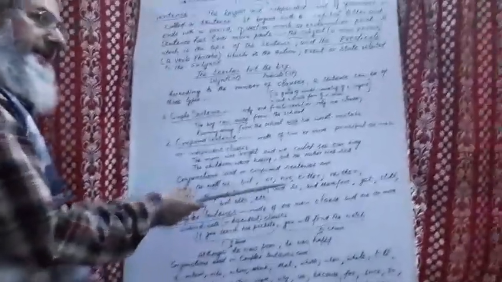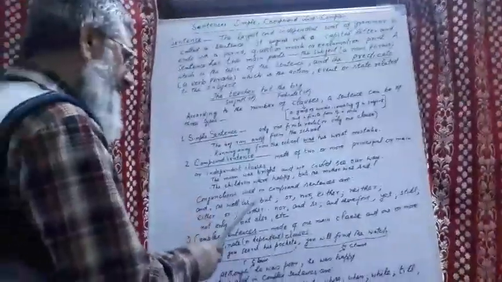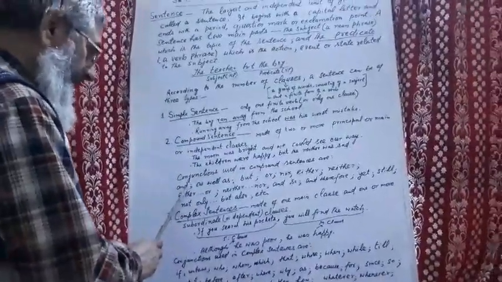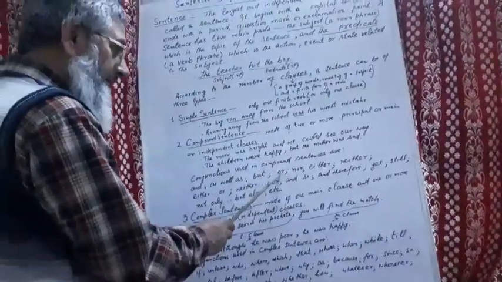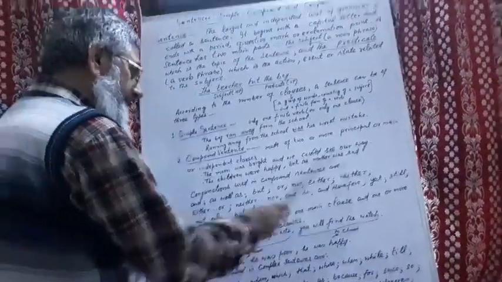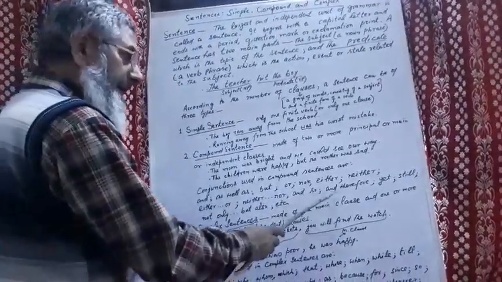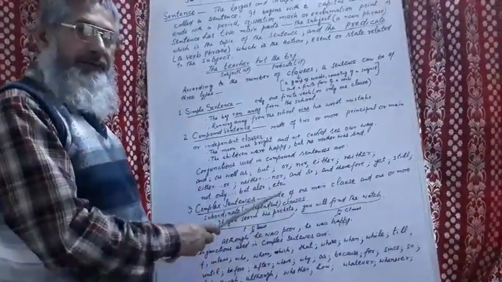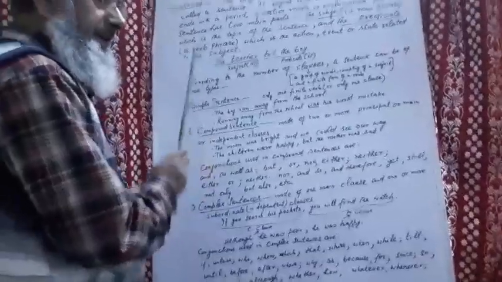Now we use various conjunctions, or connecting words, or linking words, or linkers in compound sentences. Some of them are: and, as well as, but, or, nor, either, neither, either or, neither nor, and so, and therefore, yet, still, not only but also. These are the main conjunctions that are used in compound sentences.